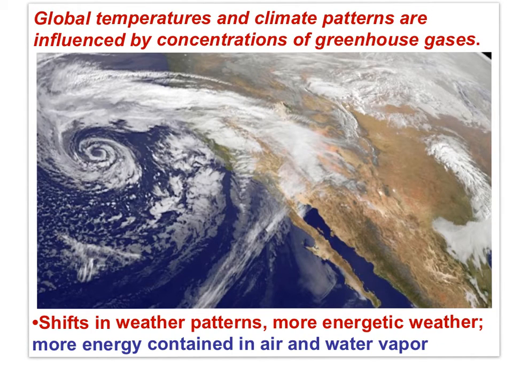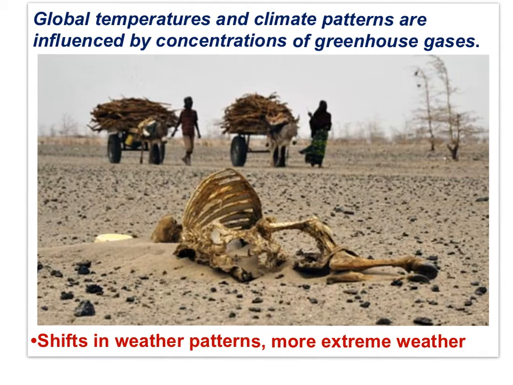Global temperatures and climate patterns are influenced by concentrations of greenhouse gases. Shifts in weather patterns, more energetic weather, more energy contained in air and water vapor. An increase in greenhouse gases influences global temperatures and climate patterns. Shifts in weather patterns, more extreme weather, from heavy rains and flooding to drought.